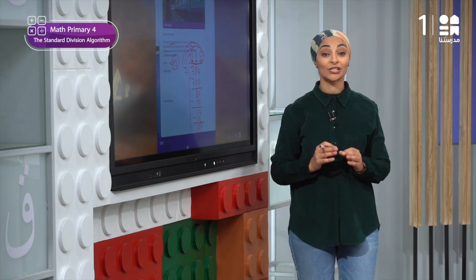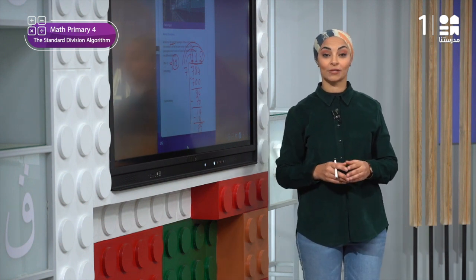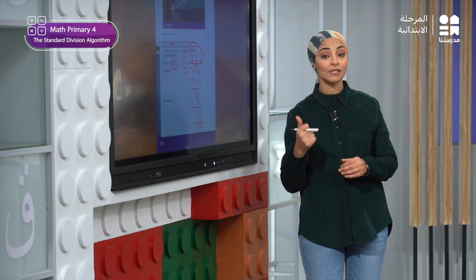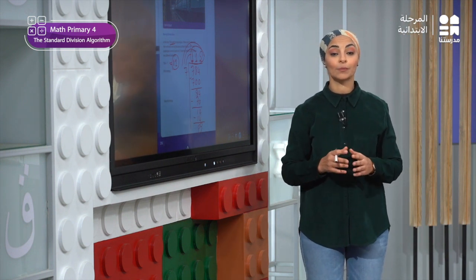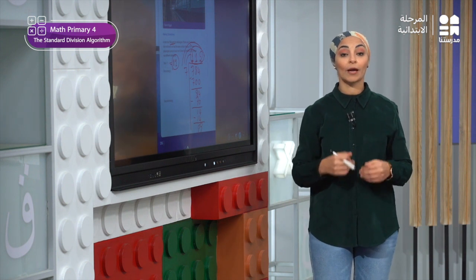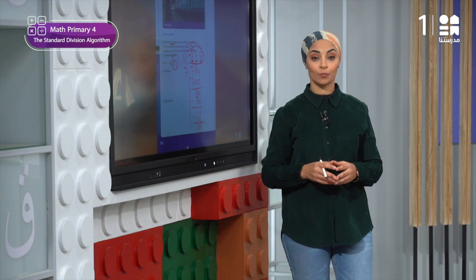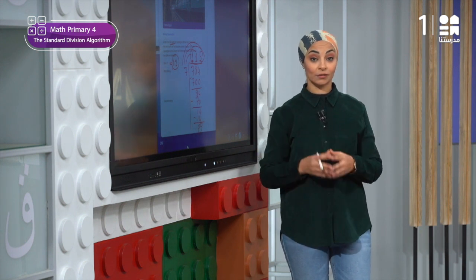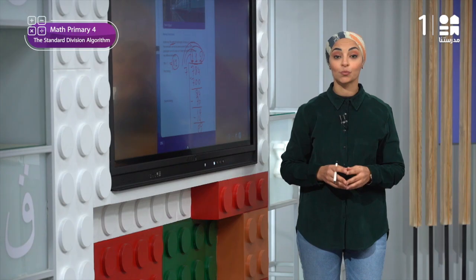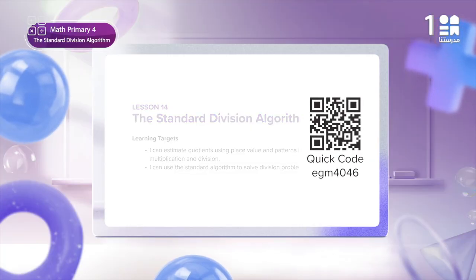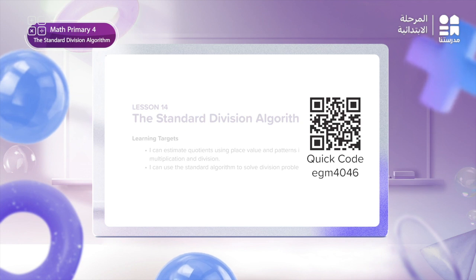I believe you have achieved the objective of our lesson today. We can estimate quotients using the place value and patterns in multiplication and division. We can also use the standard algorithm to solve division problems. To build our understanding and practice more, you can check your understanding by scanning the code shown here or on page 288 in your school books.